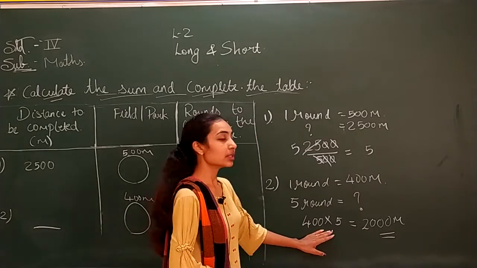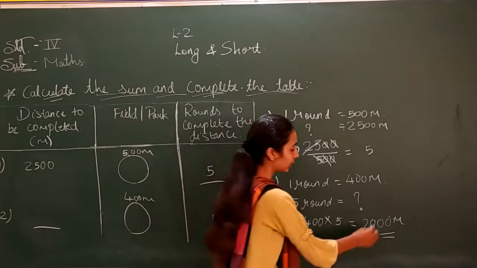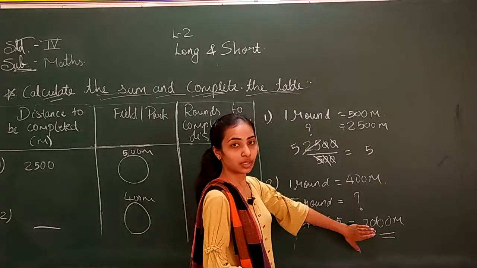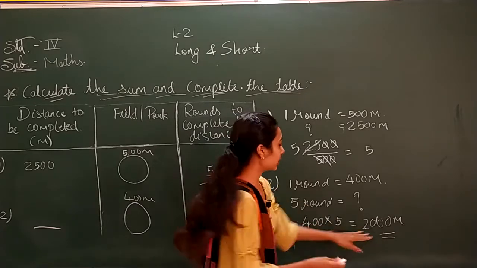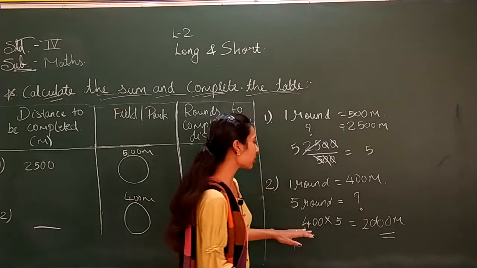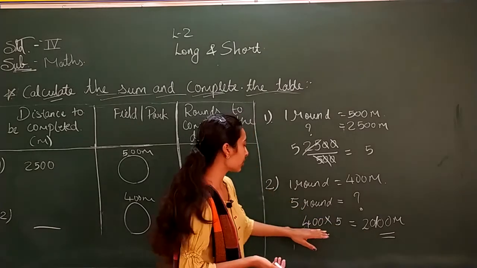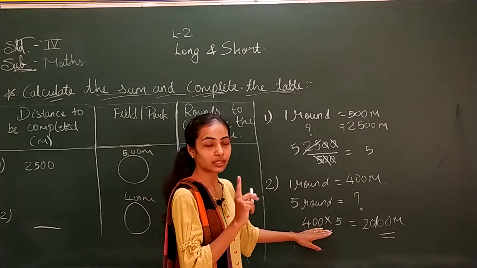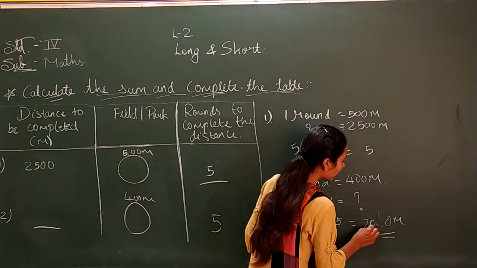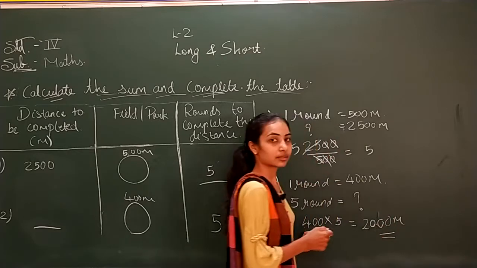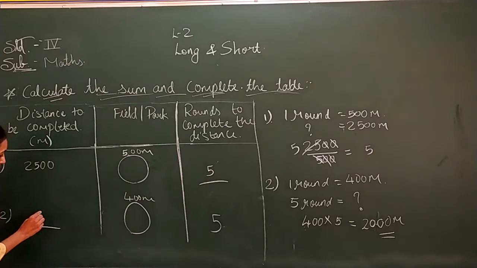See, you will make mistakes when you are doing these calculations. Why? Here 4 5s are 20, and 1 zero has already come. Then if you put only 1 more zero, your answer will be wrong. Here your answer will be 2000. Why? Because 4 5s are 20. After writing 20, you have to put 2 zeros because 2 zeros are here, okay, not 1 zero. So your answer will be 2000 and not 200. So take care when you are doing calculations like this. So let us write our answer. Our answer is 2000 meters.